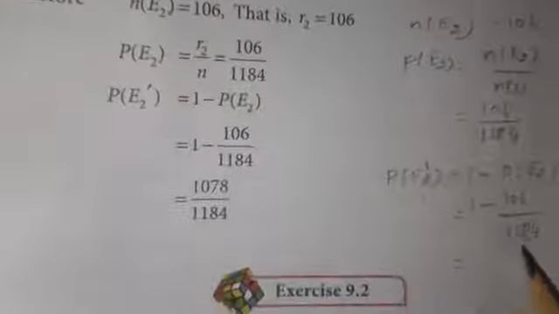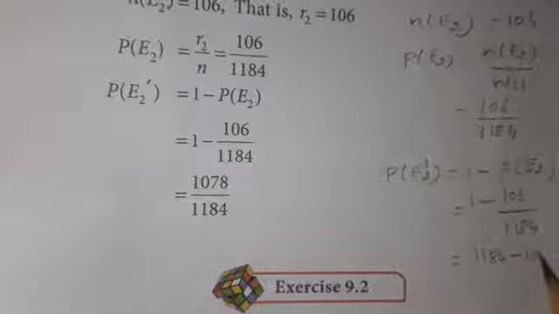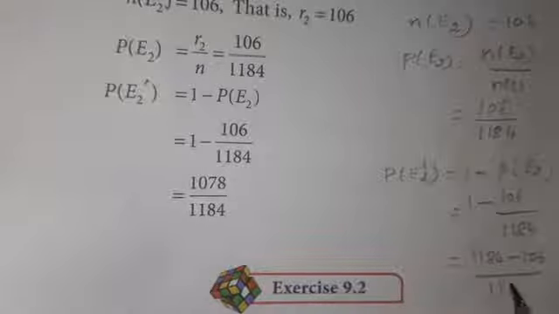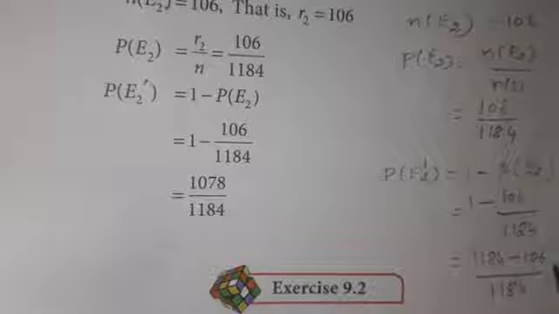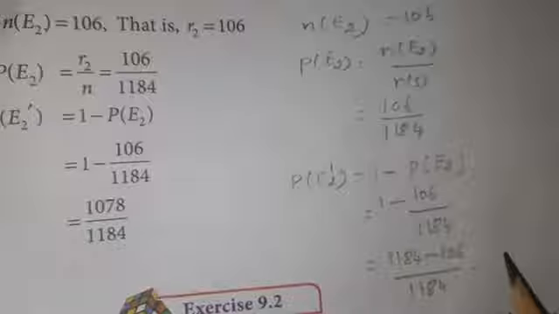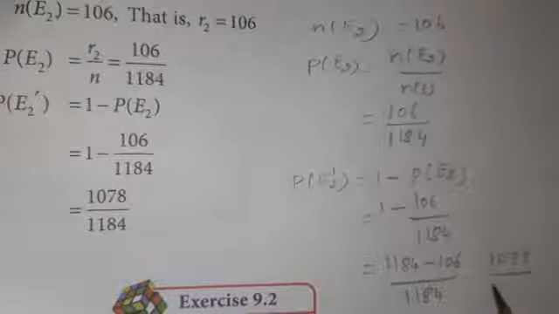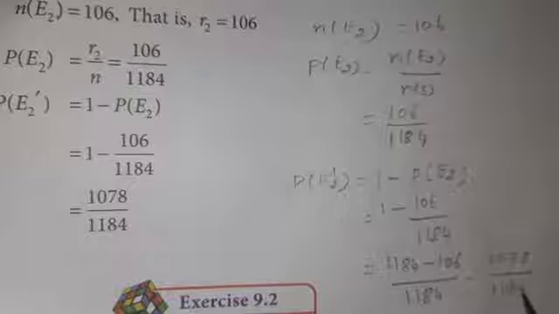Cross multiply this: 1184 minus 106 divided by 1184. When you subtract, you will get 1078 divided by 1184.